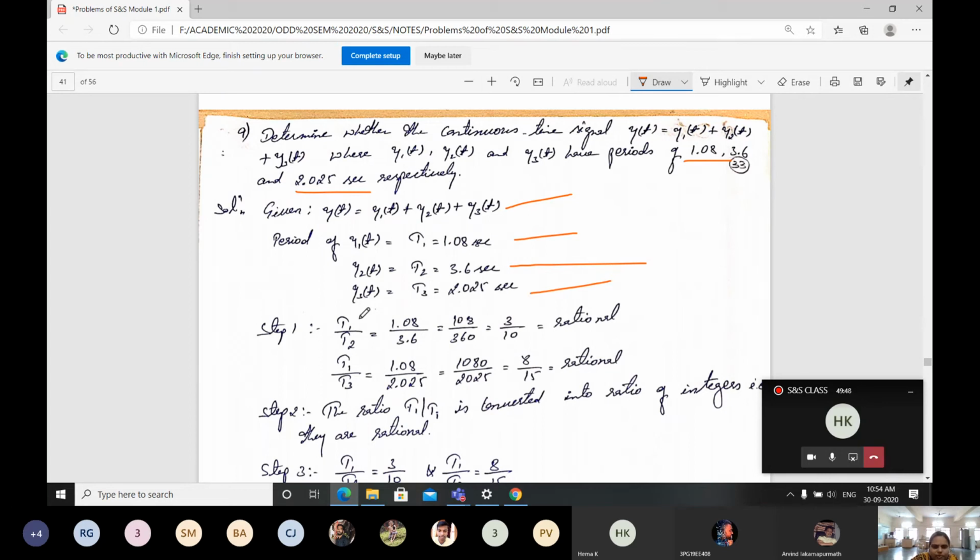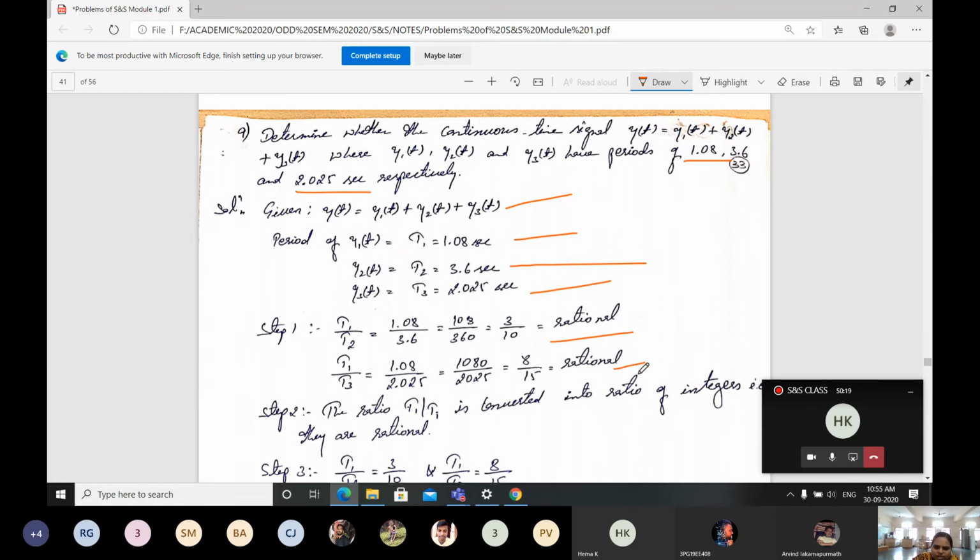Then step 1: first you have to go for T1 by T2, then T1 by T3. If they give T4, you have to go for T1 divided by T4. Here 1.08 divided by 3.6: if you solve this, you will be getting 3 by 10. Yes, it is a rational value. Then T1 by T3, if I substitute, I'll be getting 8 by 15. Again, it's a rational value.